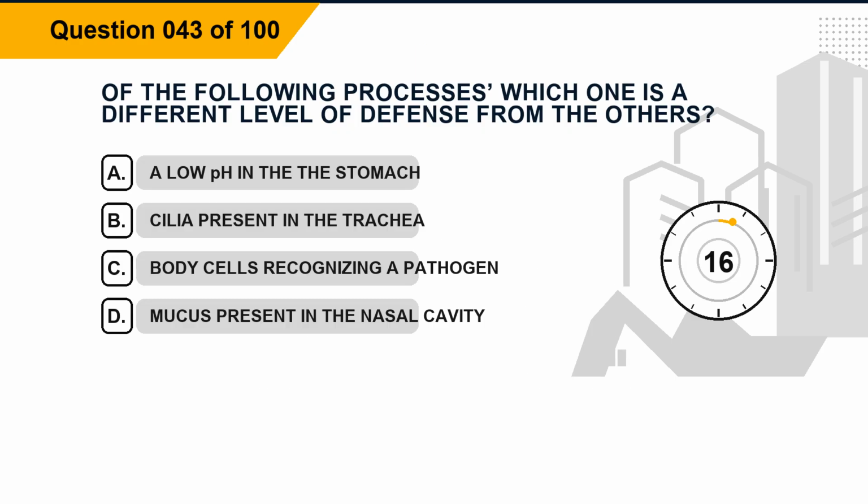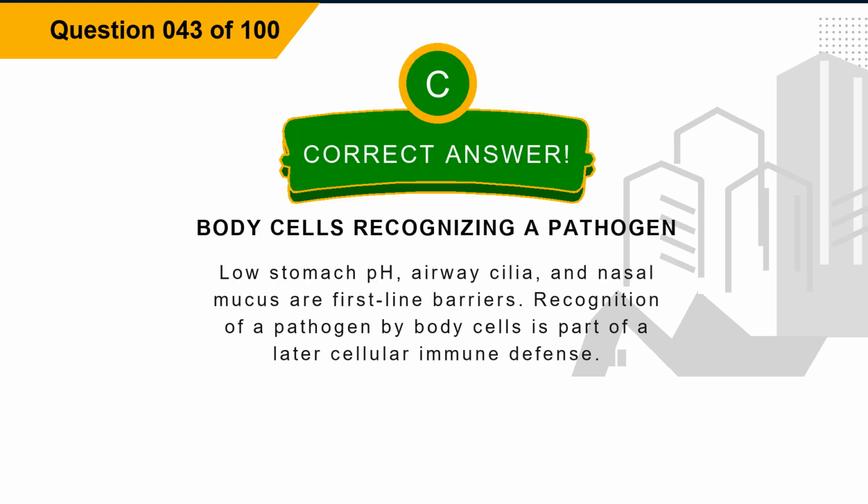Question 43. Of the following processes, which one is a different level of defense from the others? Option A, a low pH in the stomach. Option B, cilia present in the trachea. Option C, body cells recognizing a pathogen. Option D, mucus present in the nasal cavity. The correct answer is option C, body cells recognizing a pathogen. Explanation. Low stomach pH, airway cilia, and nasal mucus are first-line barriers. Recognition of a pathogen by body cells is part of a later cellular immune defense.